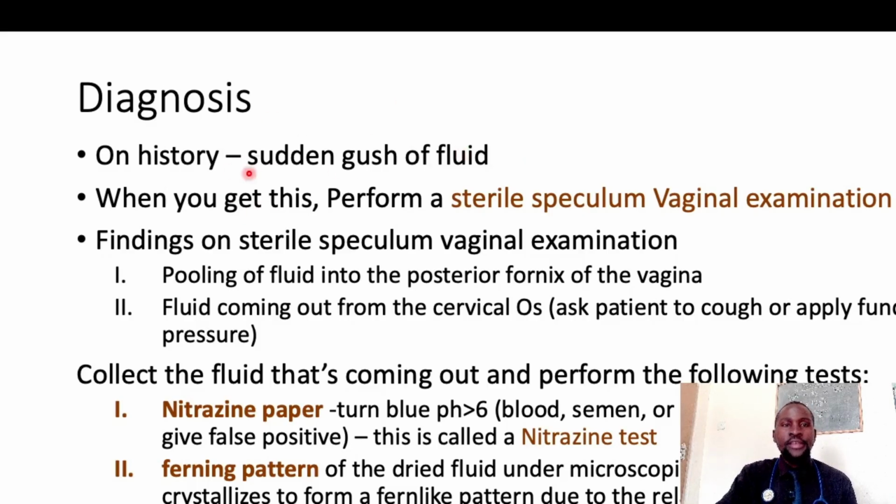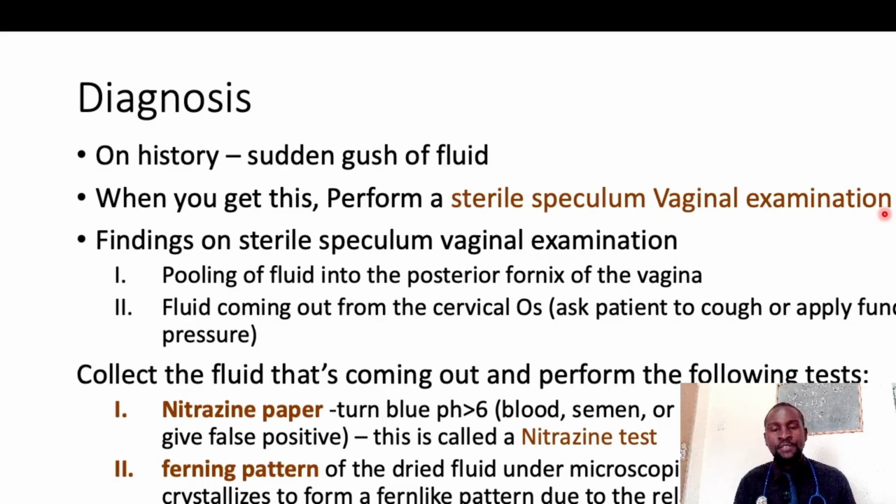So what do you do then? When you get this history, you need to perform what you call a sterile speculum vaginal examination. Note that this is sterile, and you use a speculum to do the vaginal examination. Why? Remember that what protects the fetus during pregnancy is these membranes. They act as a protective barrier so that whatever is down there in the vagina or cervix cannot ascend to affect the baby.